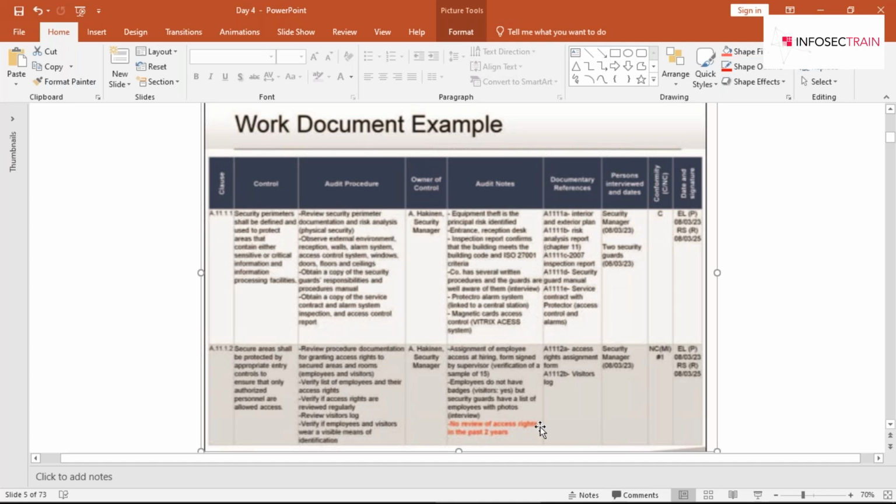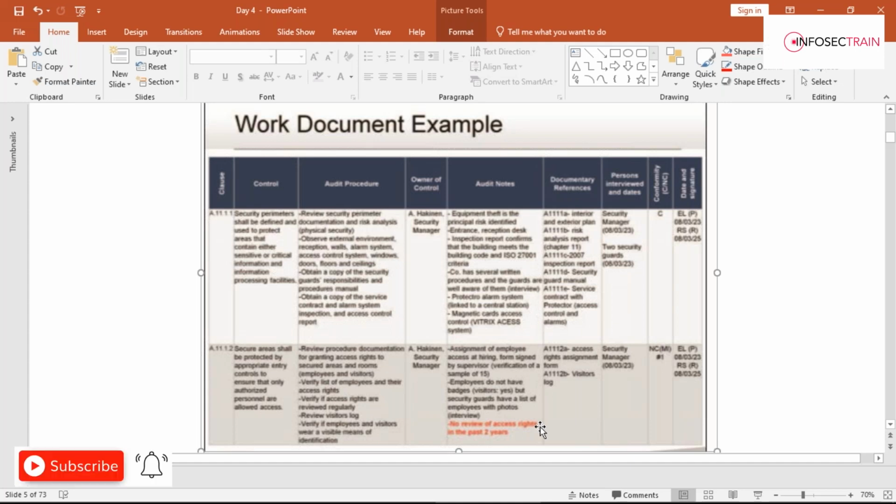Then column number 7 is persons interviewed and dates. As an auditor, you'll be making a list of persons that have been interviewed, including the name and job function of each person who has responsibility in the management system. Other people you can include, guys, are your technicians, customer service agents, security guards, HR managers. All these people can be included in the column for persons interviewed, along with the dates.